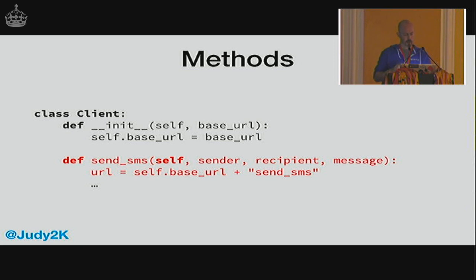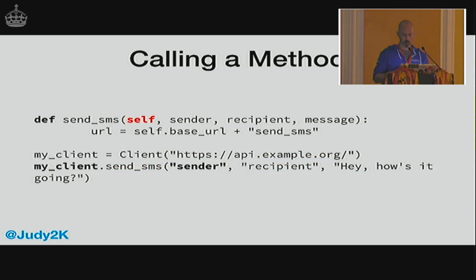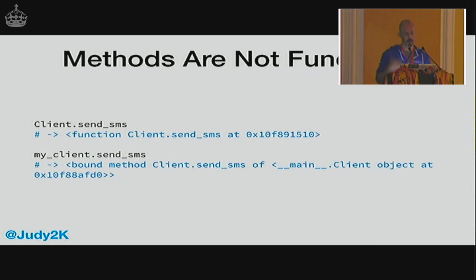Methods look a bit like functions, but they all take self. But when you call them, they don't take self. They're called on the instance, that red arrow there, but somehow that becomes the first argument into the function. So we need to understand this more. We need to look at what these are. To look at send SMS on the class where it's defined, we have a function, right? We understand functions. We've been talking about them for 20 minutes.